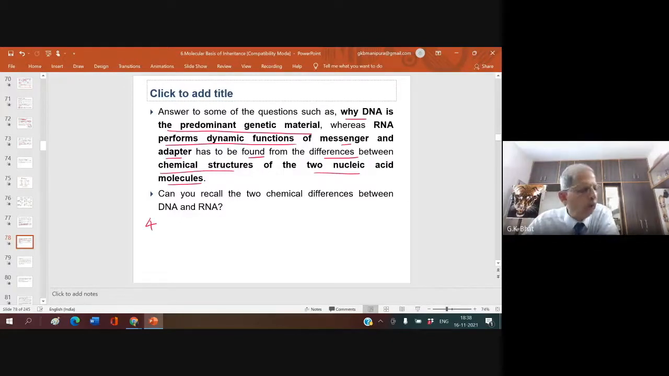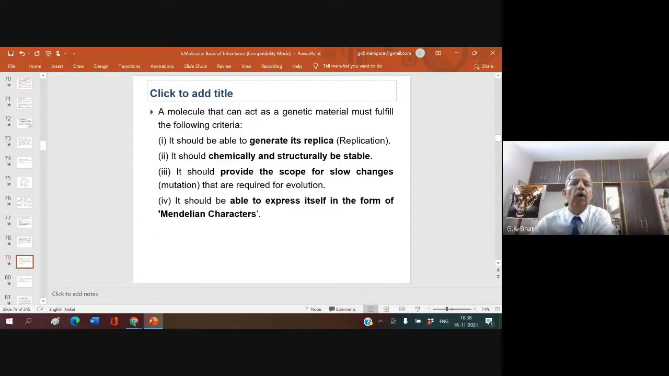Now, how can we decide why DNA is the genetic material and why not RNA? Let us say a molecule that can act as genetic material must have the following features. If any molecule has to act as genetic material, it should fulfill the following criteria. One, it should be able to generate its replica.